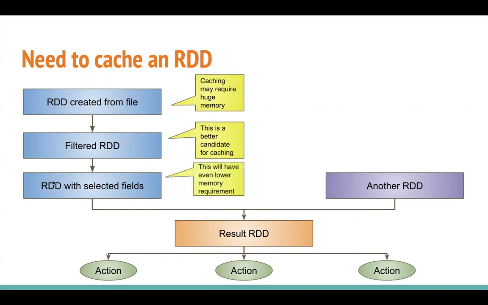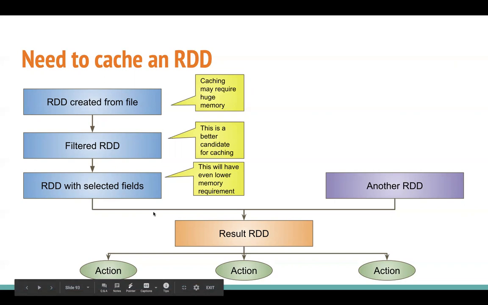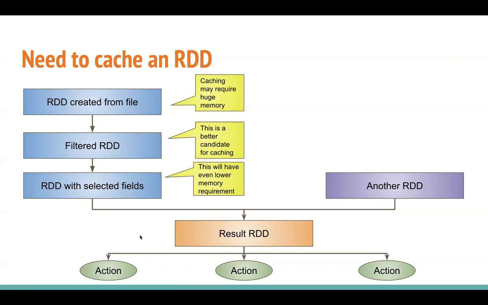The third RDD, where we have selected specific fields, is even better, because now instead of pruning the records, we are pruning the fields. We are narrowing down to which fields we actually need in the further processing. So that should have an even lower memory requirement, unless you are doing something like a flat map operation and creating multiple records on top of it.